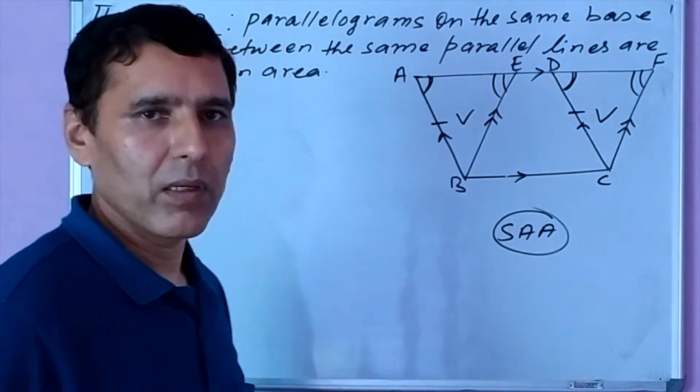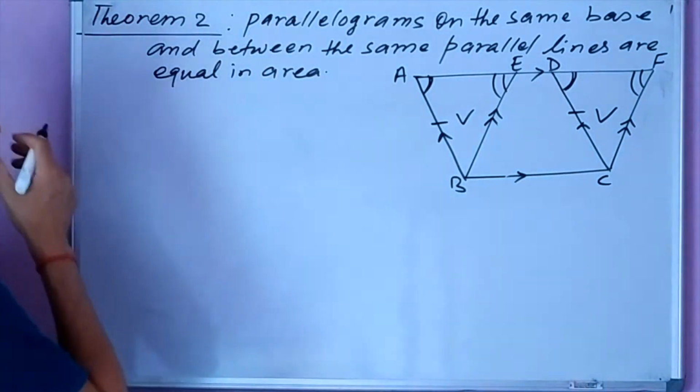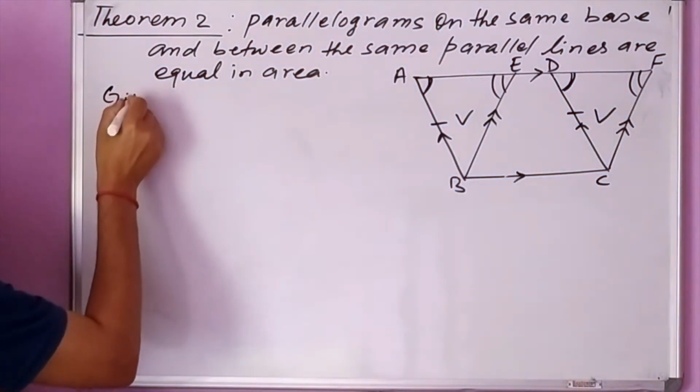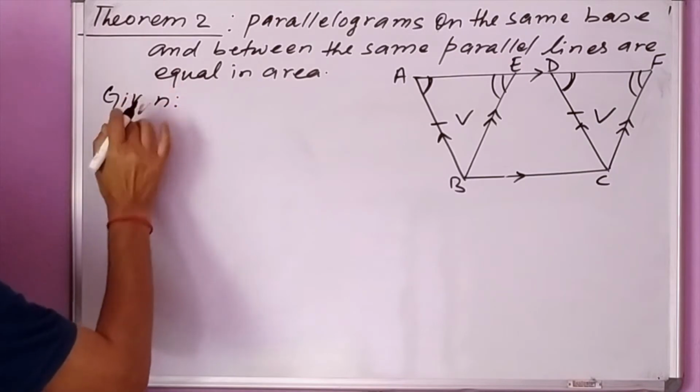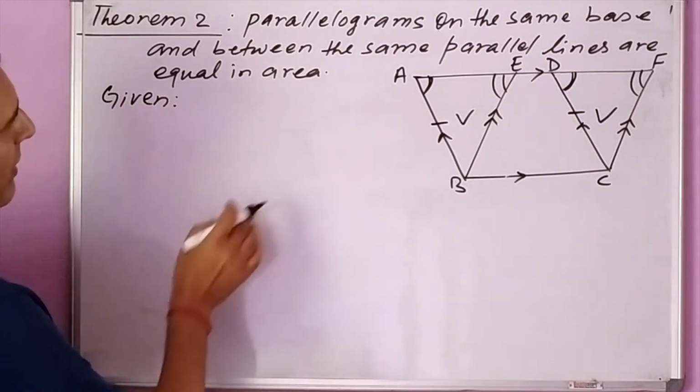The whole process we will show here now. First we write the given. In a theoretical proof it is always the first step. What do we write in given?